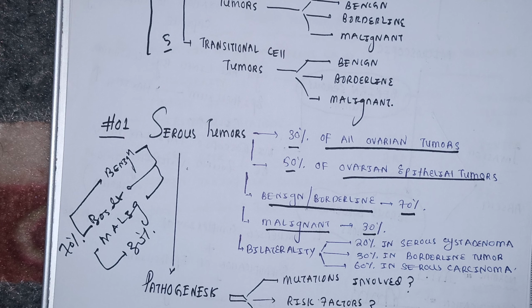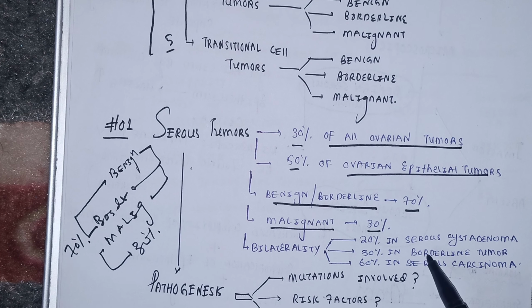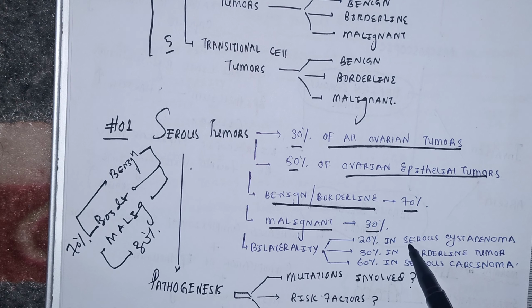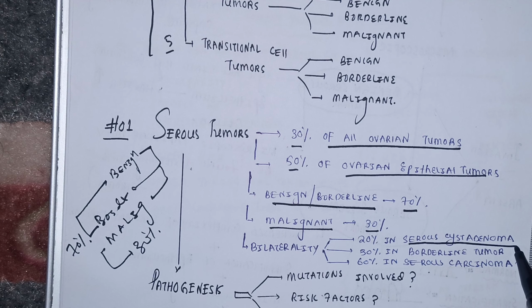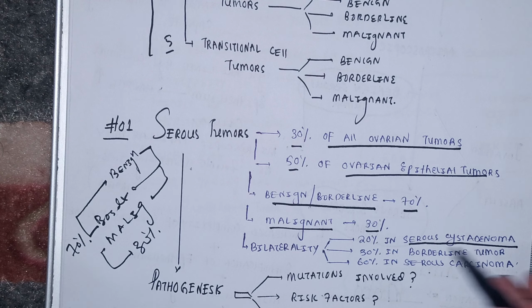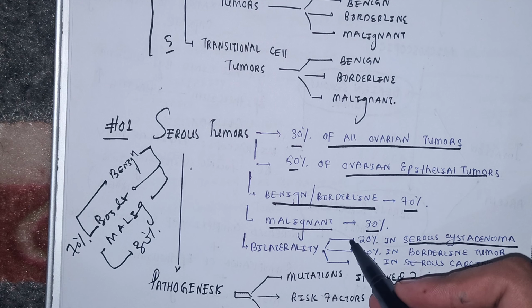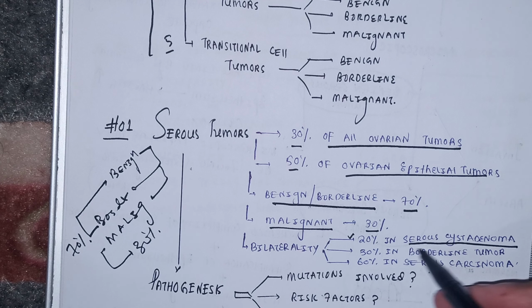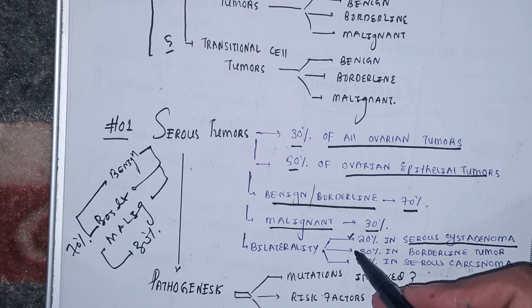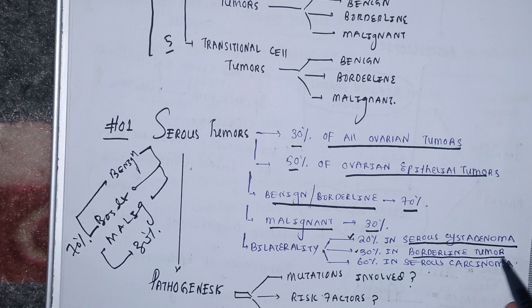Bilaterality means what percent chance is there that serous tumors involve both the ovaries bilaterally. Benign tumors, benign serous tumors, especially serous cyst adenoma, which is a benign serous tumor if I am not wrong. Okay, serous cyst adenoma is a benign tumor of the ovary. And there are 20% chances of bilaterality in case of serous cyst adenoma, 30% chances in case of borderline tumor, and 60% chances in serous carcinoma.